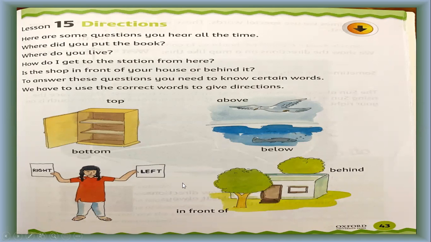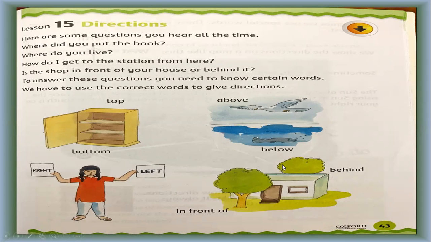These types of words you use in your explanation, like, I live at the left side of that building. So you can say that direction is defined as the path or the way that something takes, or the path that must be taken to reach a specific place.